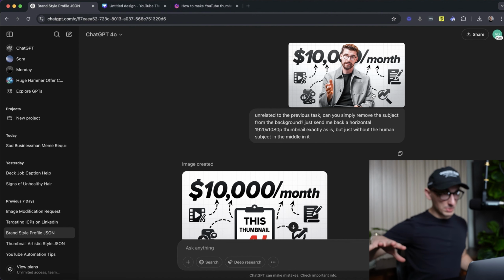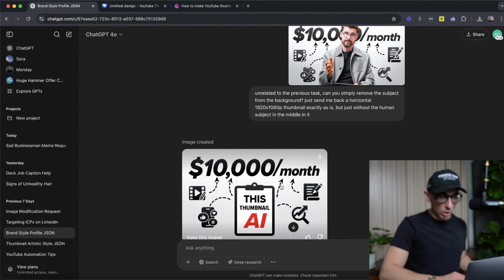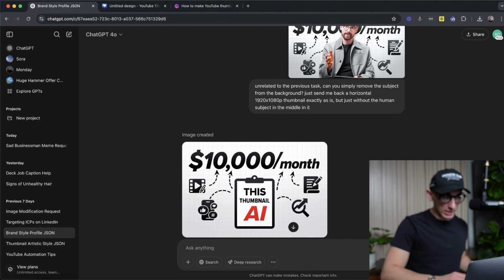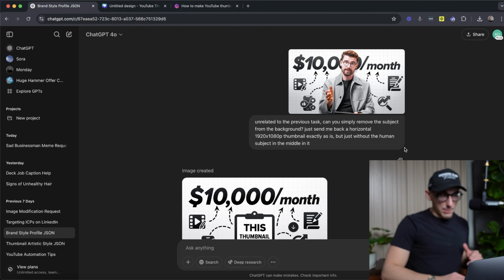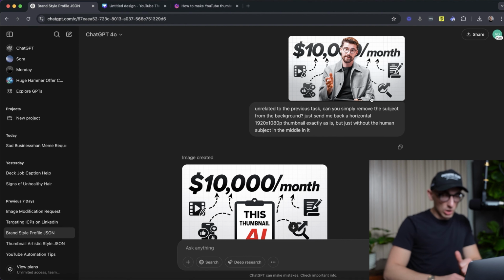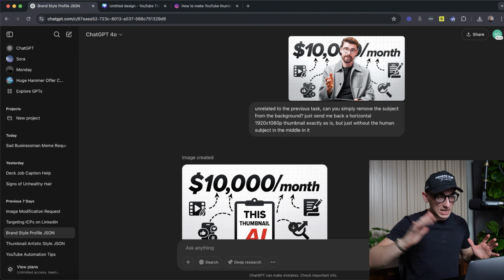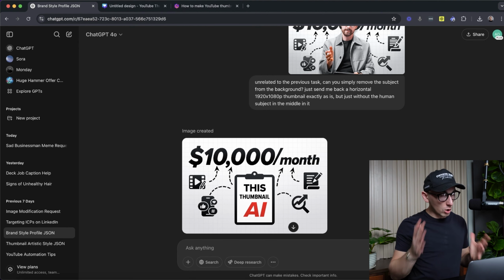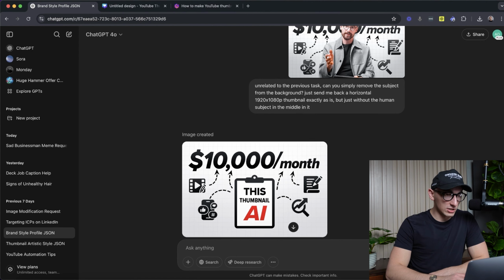I think that it would be monumentally faster and a better outcome, because at the end of the day, this is a close knockoff, but it doesn't have the depth and the texture and the vignette, however you say that, where it's shadowy down here and then it gets brighter up top, and there's a gray hue going on here with these elements and the text where it looks like it's shiny. This is just kind of flat. So close, but if we want it to be spot on, it's just not that impressive.